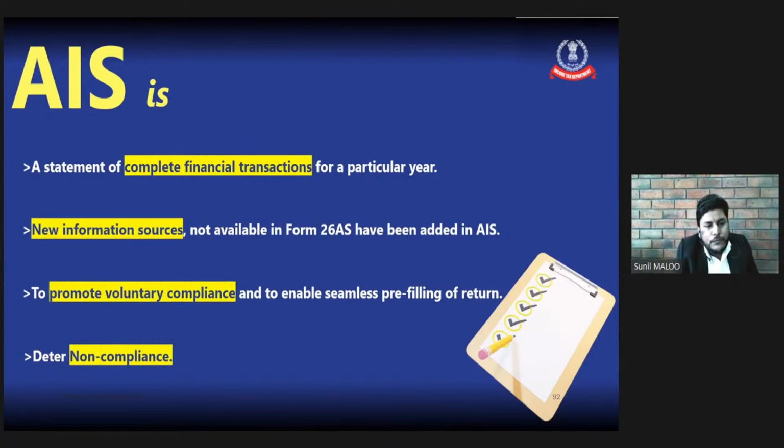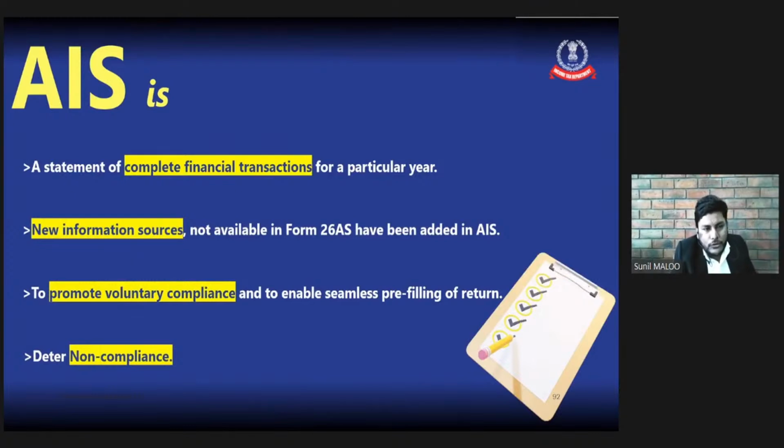The second point is new information sources which are not available in the existing 26AS have now been added in AIS to promote voluntary compliance and to enable seamless pre-filling of the information. The government is focused on collection of the maximum information from third parties so that the government can provide us a pre-filled ITR itself. The government will give us the pre-filled income tax return, and we just need to verify the transactions and submit the return.